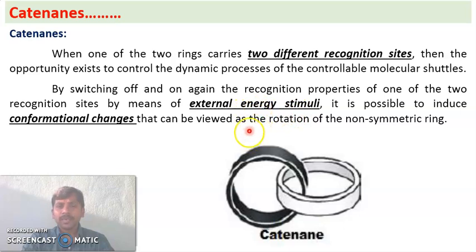When external energy is supplied to the catenane, we can see the rotation of the asymmetric macrocycle. Conformational changes occur when an external stimulus is applied.